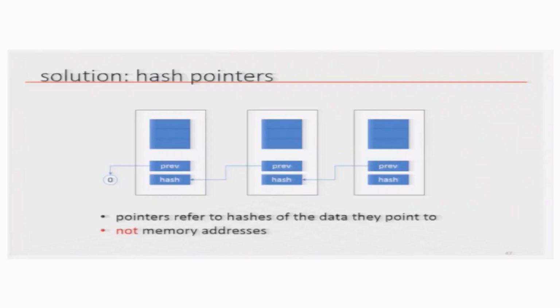So, the pointer sizes will be different based on a 64-bit machine, a 32-bit machine and so on. Therefore, these kinds of pointers are not what is used in a real blockchain. The previous pointer works slightly differently across machines: the previous pointer in this case refers to the hash of the previous block.